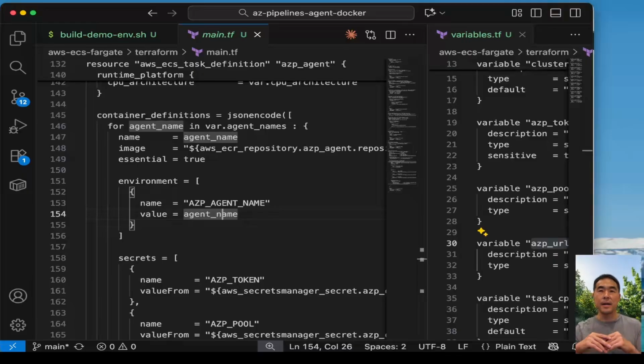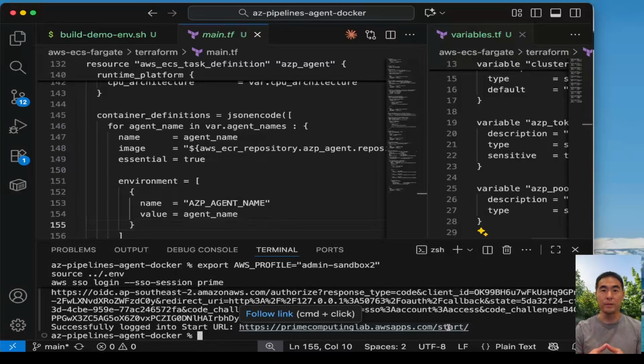When the ECS task starts, Fargate pulls the secrets and injects them as environment variables into the container. The application code just reads environment variables. It doesn't know they came from Secrets Manager.